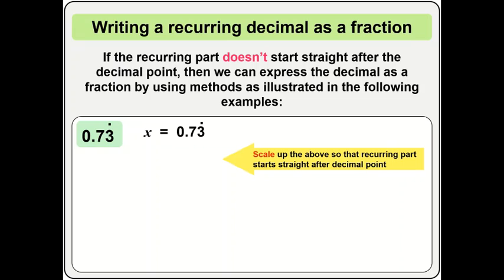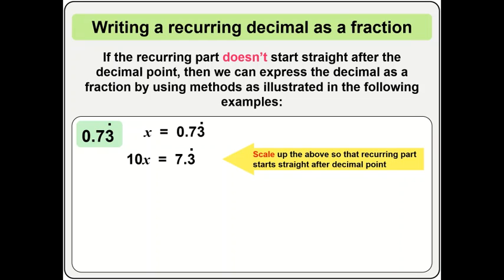If I multiply 0.73 by 10, the decimal point will shift to the back of 7 instead of staying at the front, so that I can have 7.3. Then you can see that the recurring part will start after the decimal point.